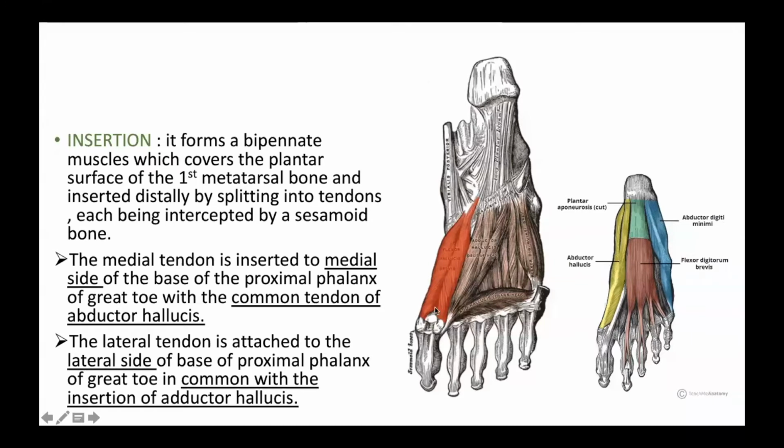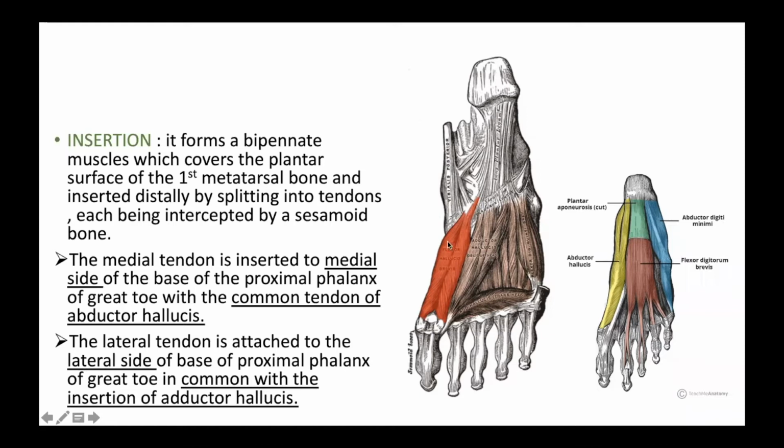So what he is telling is that this medial tendon of flexor hallucis brevis will be inserted onto the medial side of the base of the proximal phalanx of the greater toe with the common tendon of abductor hallucis. See, this is the common tendon of abductor hallucis. Along with this tendon, this medial band is also blending and getting inserted onto the medial side of the proximal phalanx of the greater toe. Is it clear, everybody?